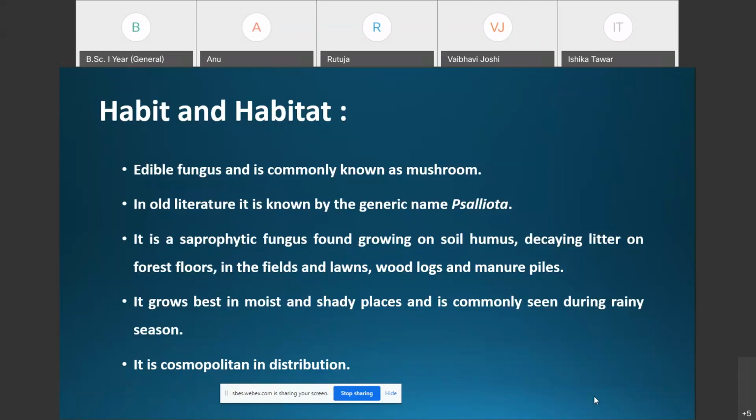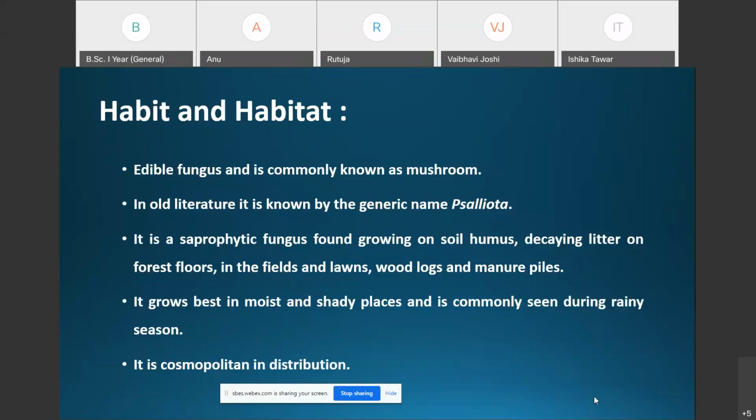That's why these mushrooms are found growing on soil humus. They are found growing on decaying litter on the forest floor. Litter means freshly fallen plant parts, which may be leaves, branches, flowers, or fruits. All these which have fallen on the ground in the forest are referred to as litter. The mushrooms, or Agaricus, are found growing on this decaying litter on forest floors. They are also found in fields and lawns, wood logs, and manure piles.